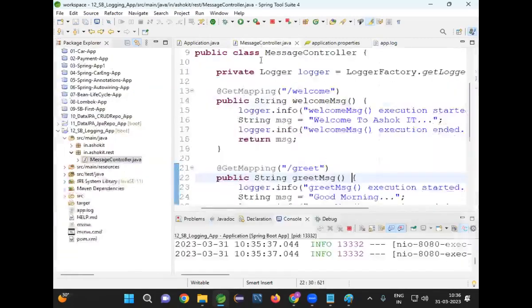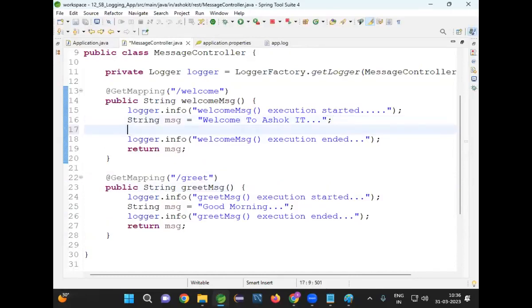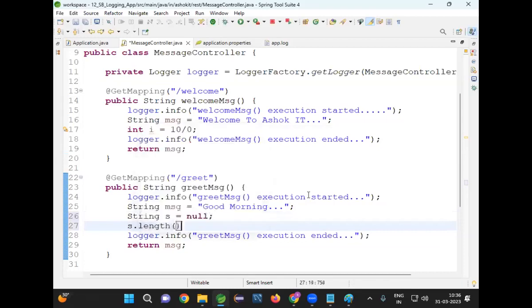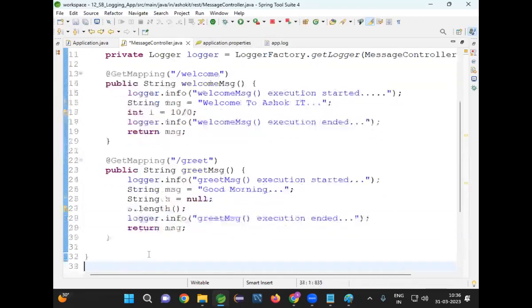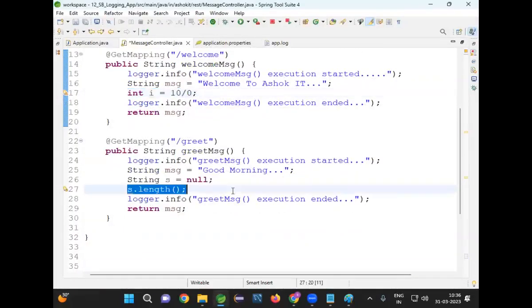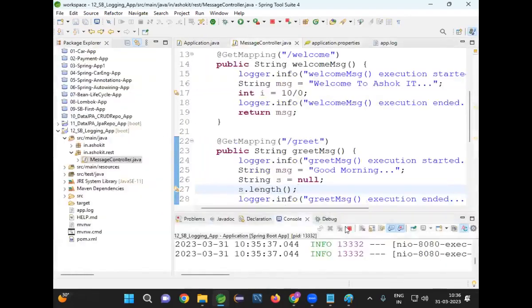For example, in this controller, I will do one thing. Integer i is equal to 10 by 0. What is the meaning of that? Arithmetic exception. And here, String s is equal to null value, s.length. In the first method, an arithmetic exception will come. In the second method, a null pointer exception will come. Now assume that. Stop the server.